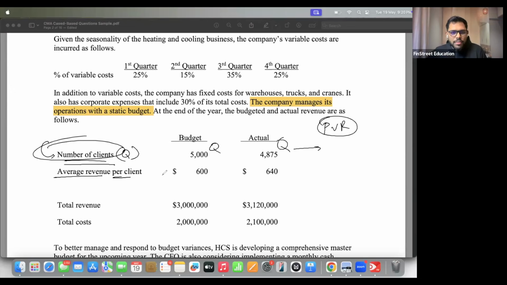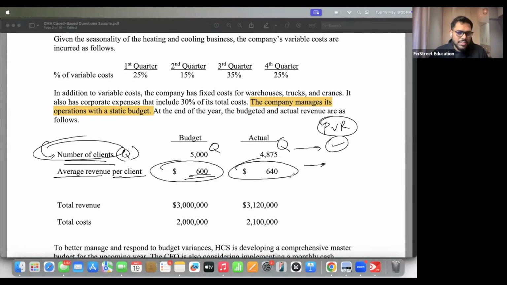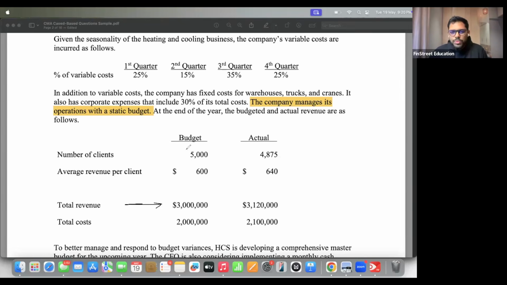Next, average revenue per client. Again, going back to the PVR example, what is your ticket price? The budgeted ticket price, what we were expecting, $600. Actual ticket price: maybe there's huge demand for the movie we are showing, so we have increased our prices. Okay, so this is how price will change. This will give us total revenue and it's simple multiplication. Okay, 5,000 into 600 will give you $3 million, same as 30 lakhs. 4875 into 640. The number should match with this amount.